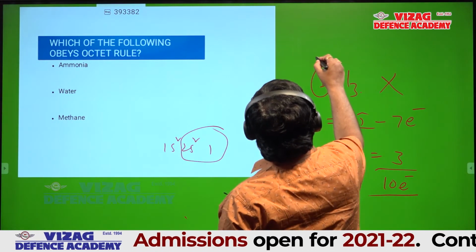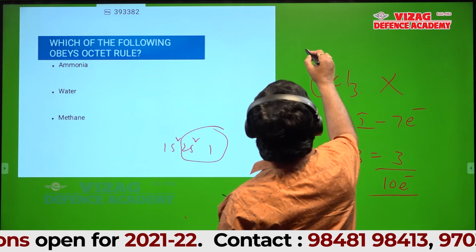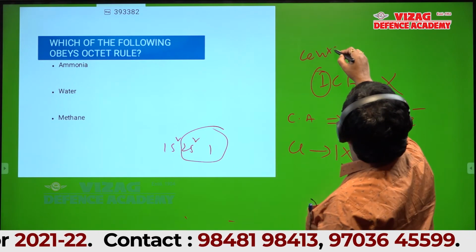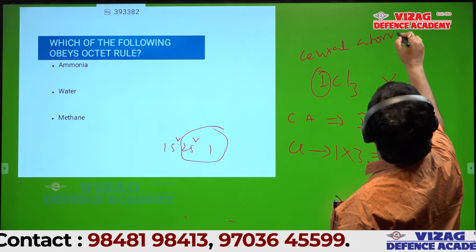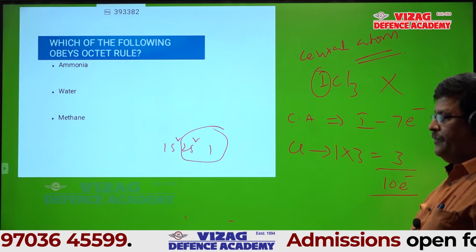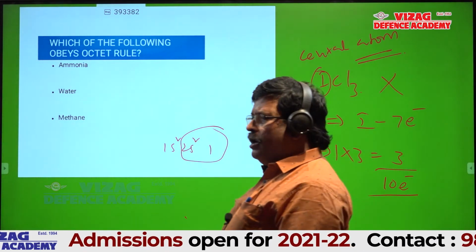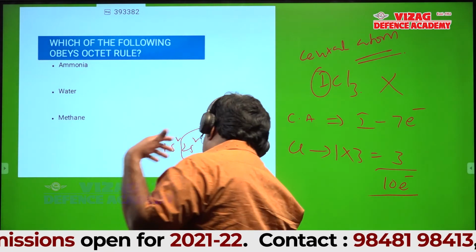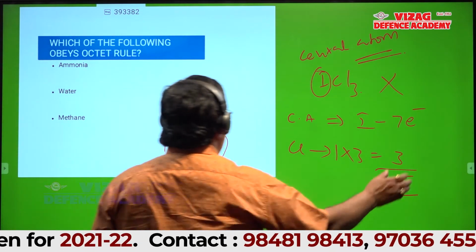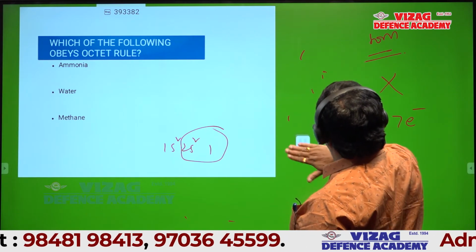Iodine is the central atom. Is it okay? 3. You do all the 3, ammonia, water and methane, and try on your own here. After that, if you have any problem, I am here and I will clarify.